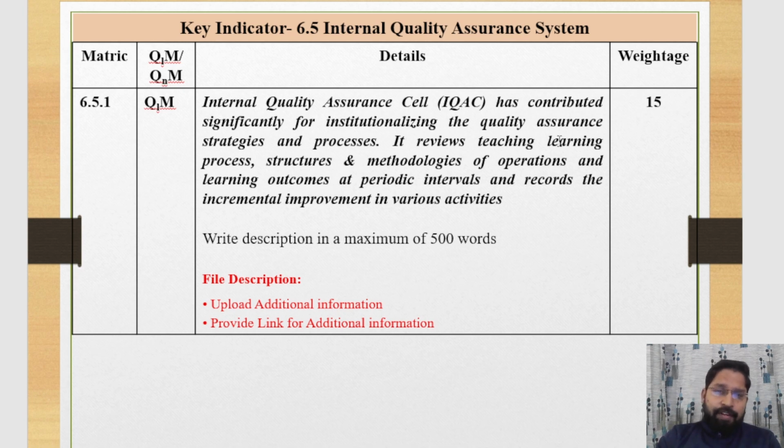Such things the IQAC organizes for quality improvement or quality maintenance.